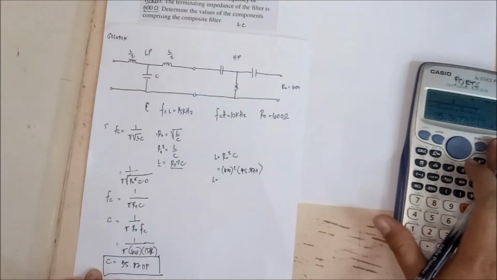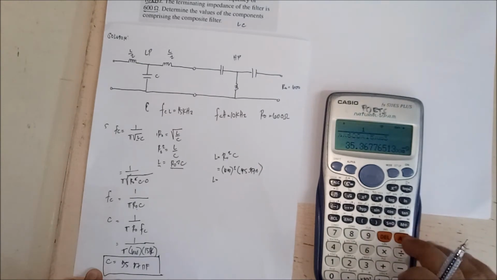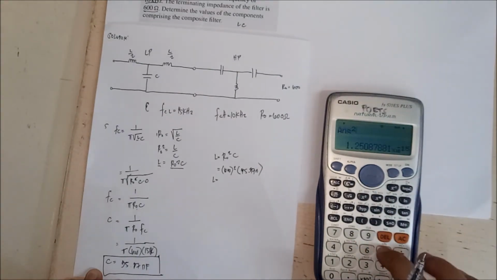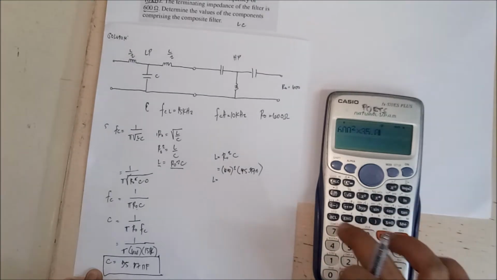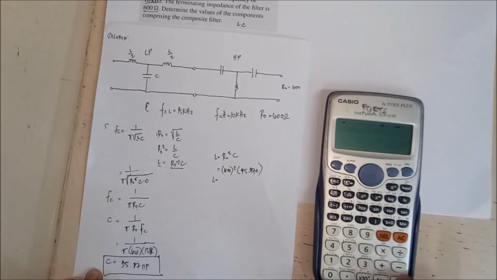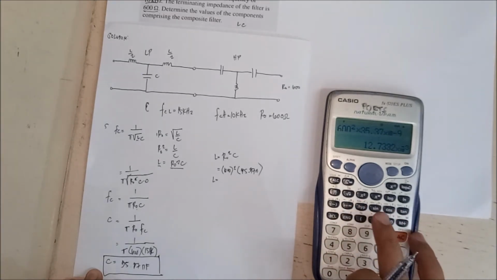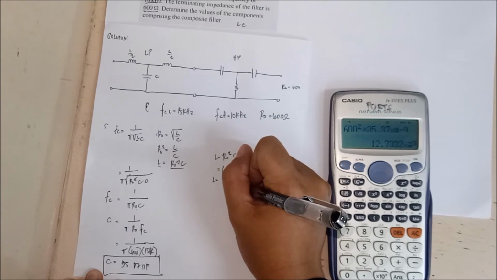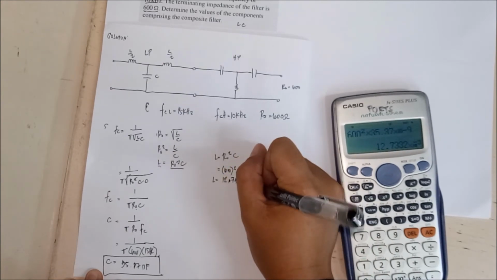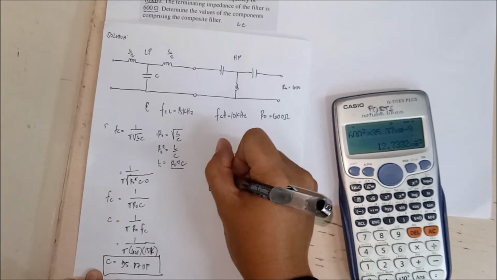And you're gonna have L, which is equal to 600 square times 35.37 nano, which is 12.73 millihenry.